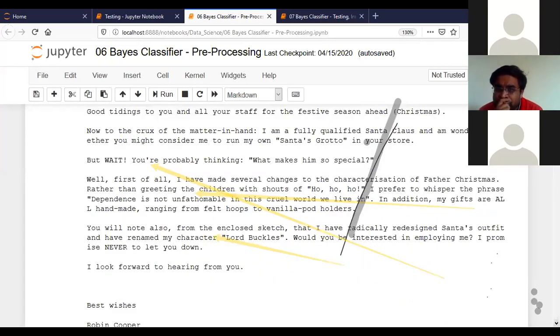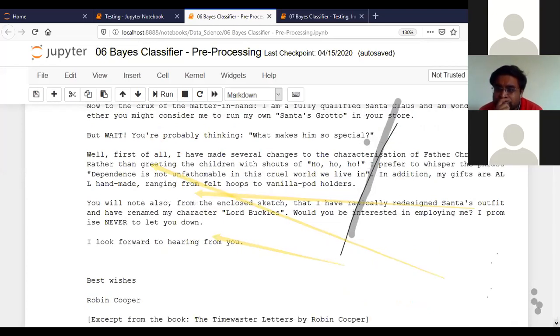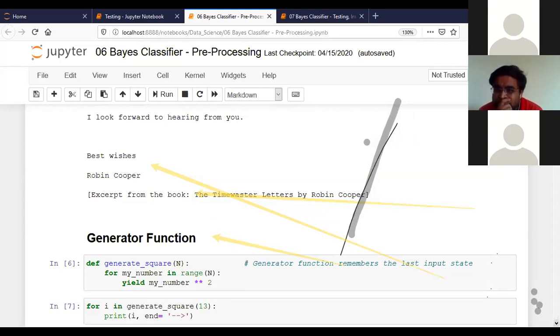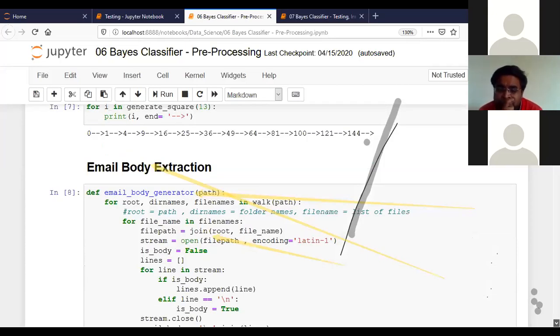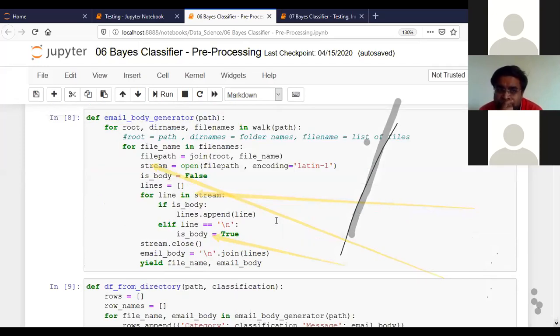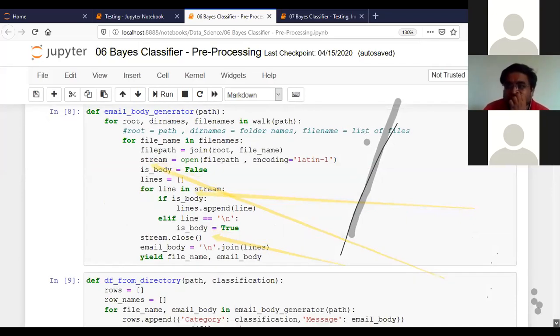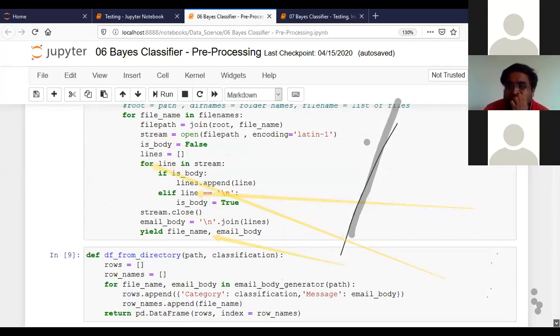Is it clear? After this, I have created some functions through which we are extracting the complete email body only. So the email body generator and all these things are the functions we have worked on.